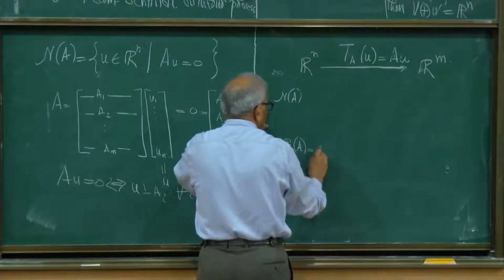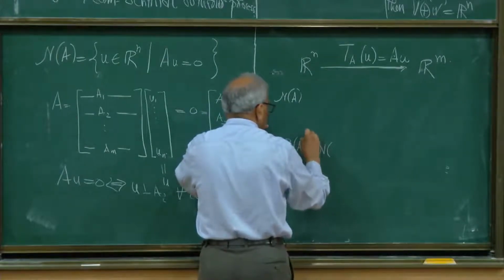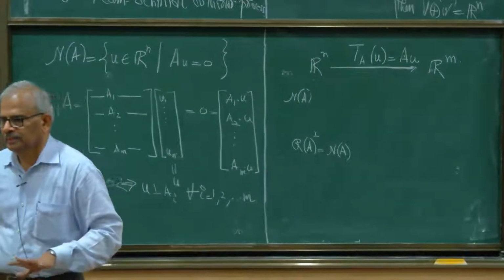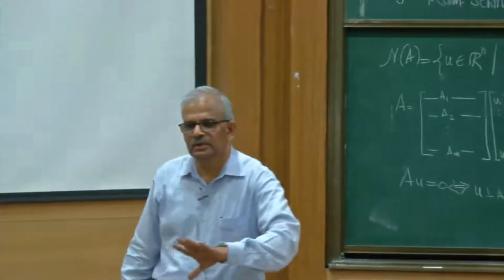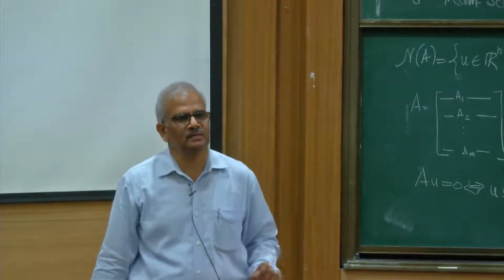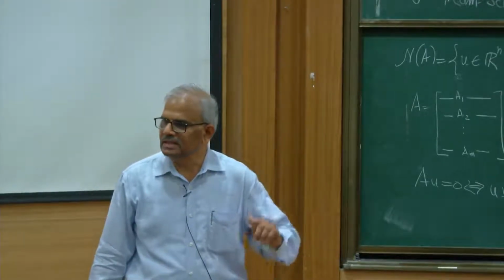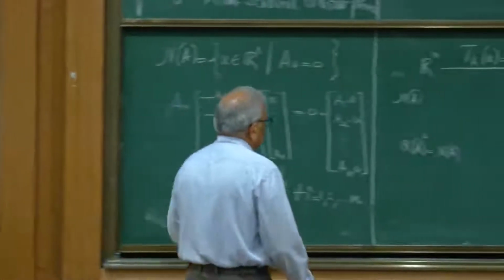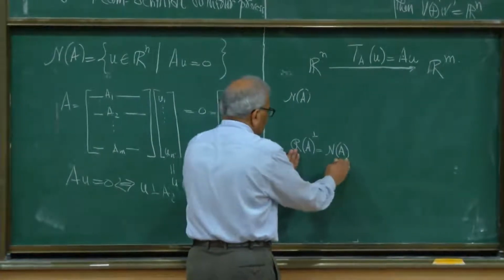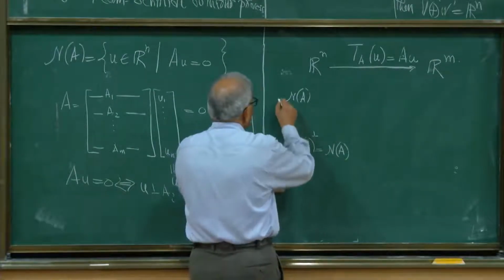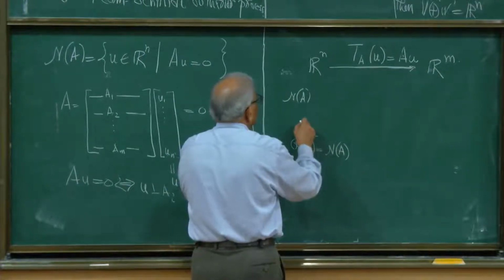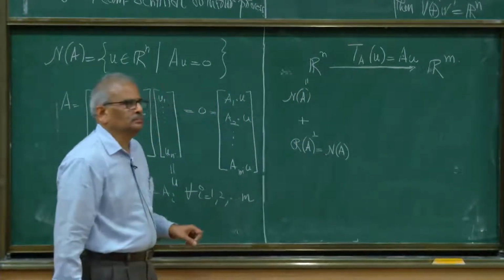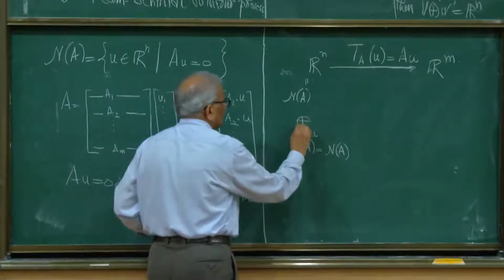The row space of A is perpendicular to the null space. If AU equals 0, then U is perpendicular to each and every row vector of A. That means it is in the perpendicular subspace to the row space. So the row space is the perpendicular subspace of the null space, and they add up to Rn. Yeah, their direct sum is Rn.